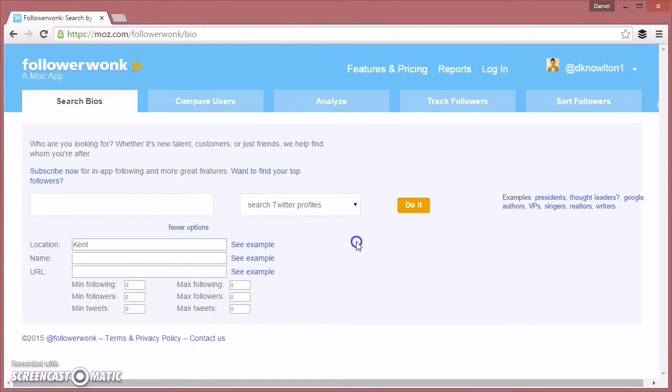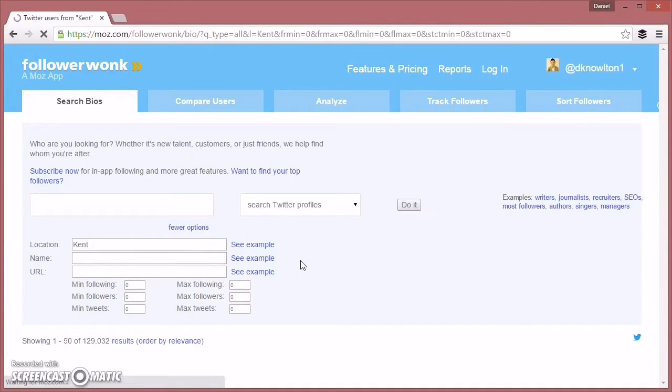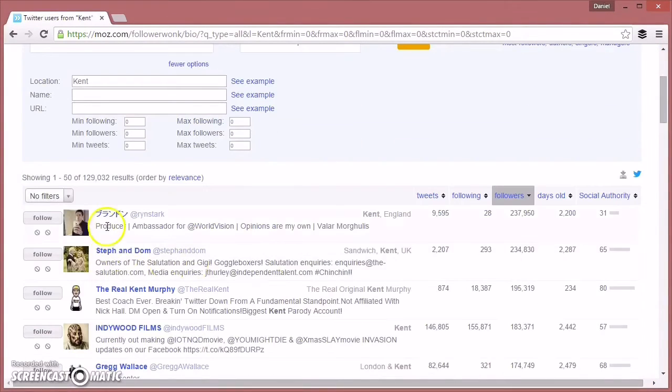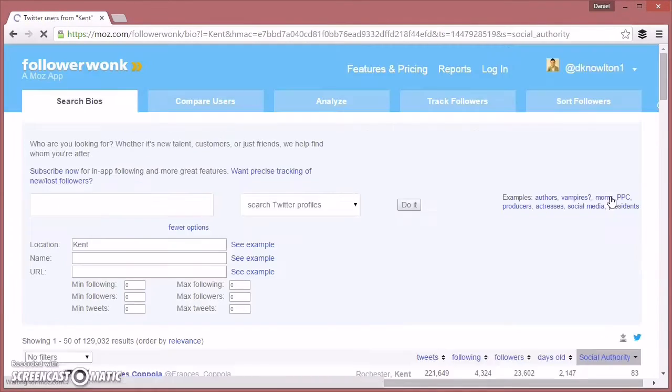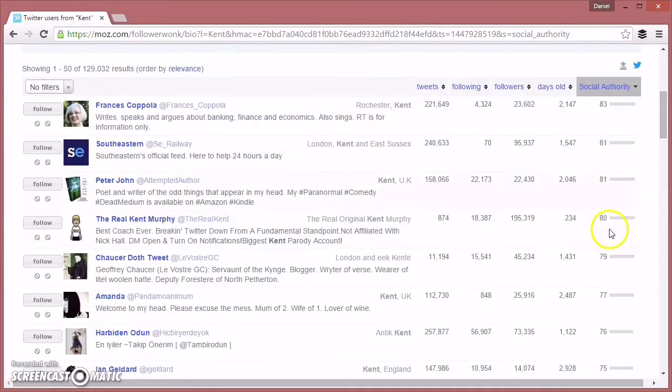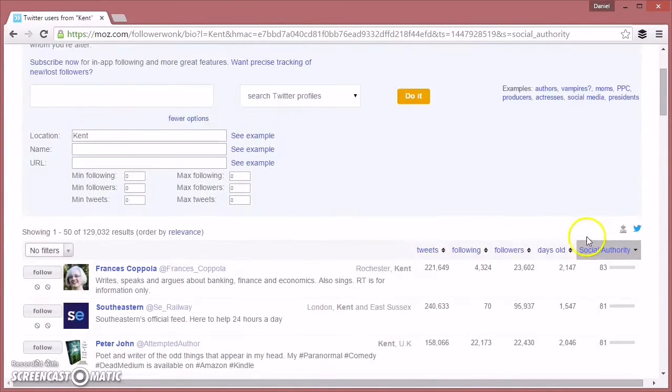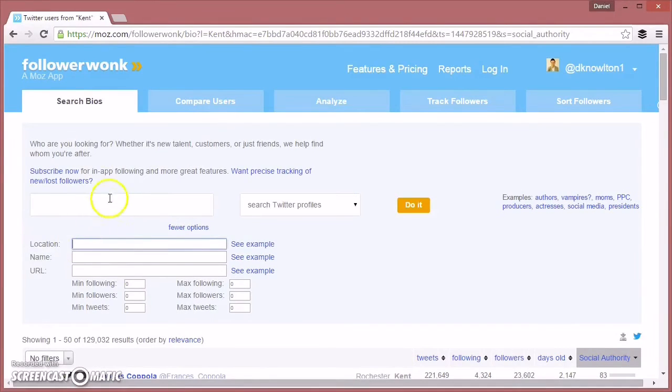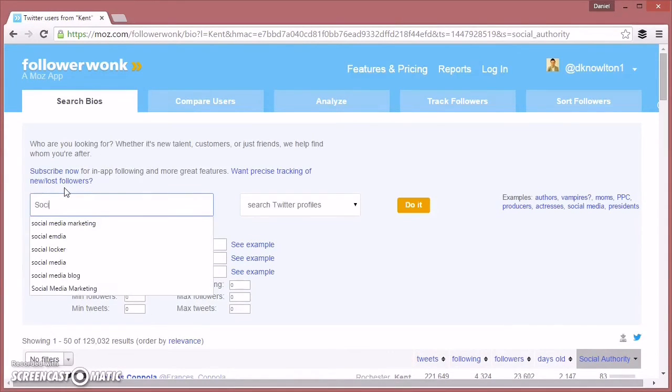So I'm going to use Kent as an example there as the location, and now it's going to bring up all the Twitter accounts in Kent and a lot of other information which I'll show you now. So once these have loaded, you'll see lots of different columns. It says tweets, following, number of followers they got, how old the account is, and social authority. This is the really important column that tells you how influential these people are on social media. So you can see there Francis is the most influential person on social media that is in Kent apparently, with a score of 83.